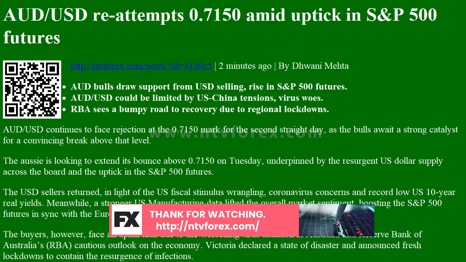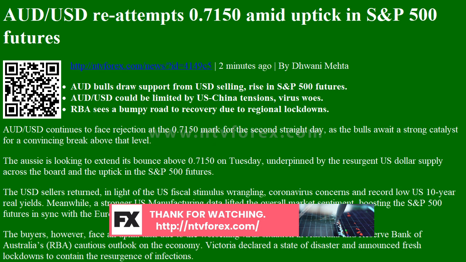AUD/USD overview today. Last price 0.7144 today. Daily change 0.0018 today. Daily change percent 0.25 today. Daily open 0.7123. Trends: daily SMA 20 0.7059, daily SMA 50 0.6947, daily SMA 100 0.6621, daily SMA 200 0.67.